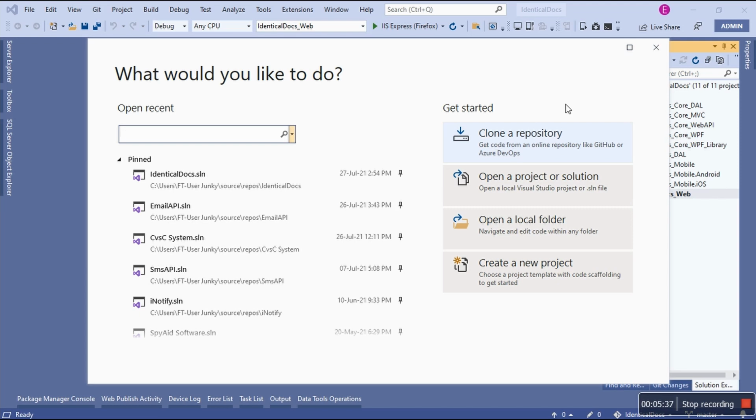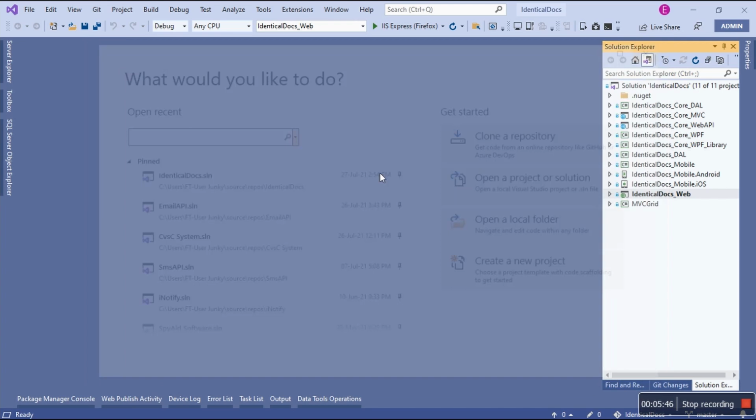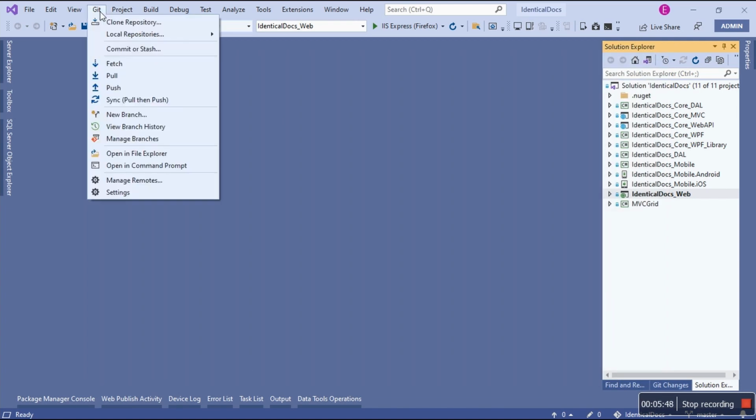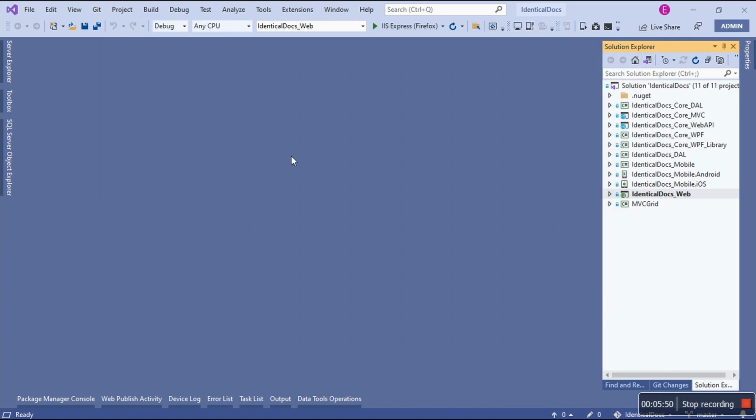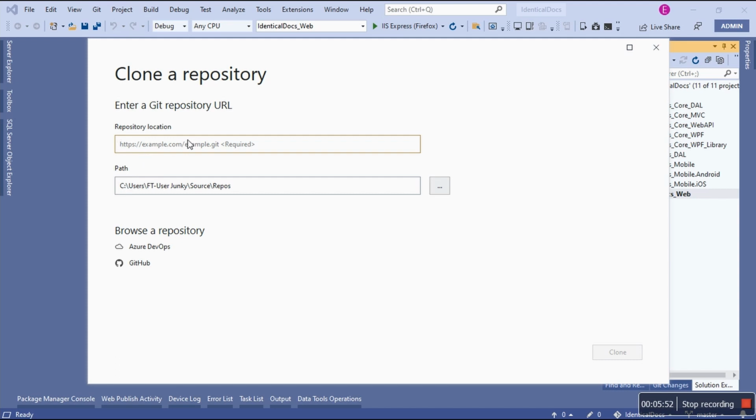Okay, so you can clone. We did clone in the previous videos. So that's the first part of it, and we're not going to cover this. It's going to open the same window, where you can clone either from GitHub or Azure DevOps.